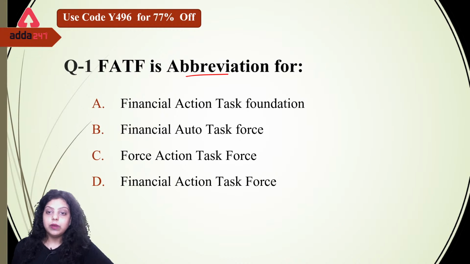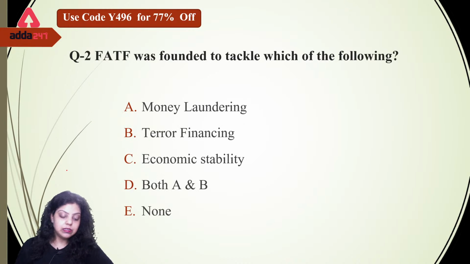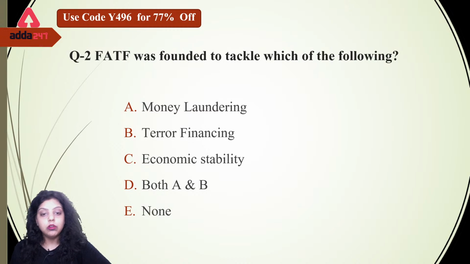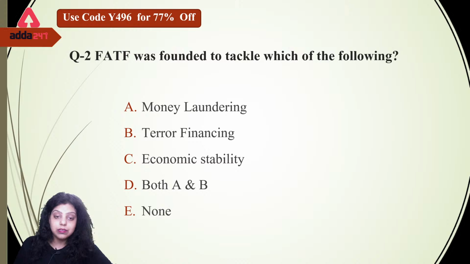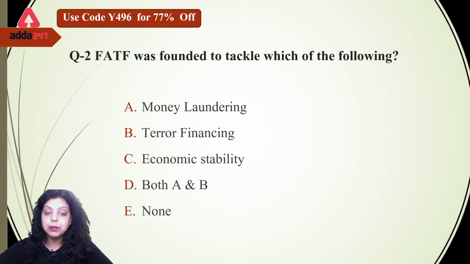Okay, one answer has come, that is D, which is correct: Financial Action Task Force. FATF stands for Financial Action Task Force. Now the second question: FATF was founded to tackle which of the following? Is it money laundering? Is it terror financing? Is it economic stability? Is it both A and B, or none of the above? Which is the purpose of establishing the FATF in 1989?